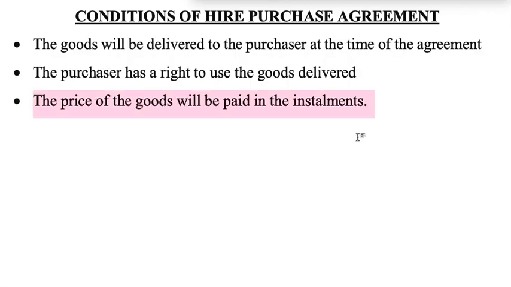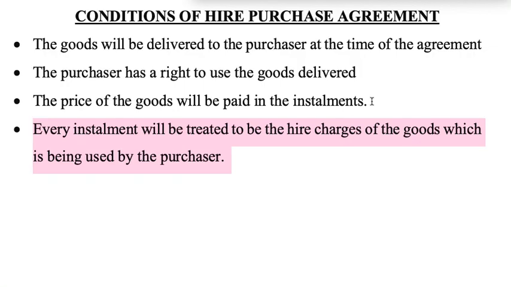Then the next one is the price of the goods will be paid in installments, because this is an installment payment. The price that the purchaser has to pay will be paid in installments. Every installment will be treated as the hire charge of the goods being used by the purchaser. The purchaser is using the products, and every installment will be treated as the hire charge of those goods.